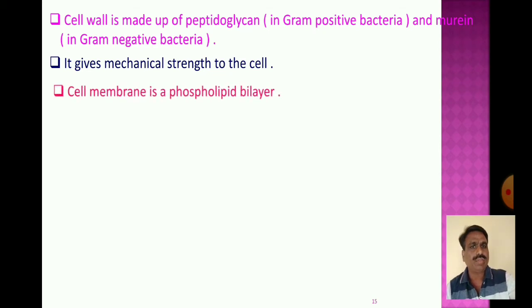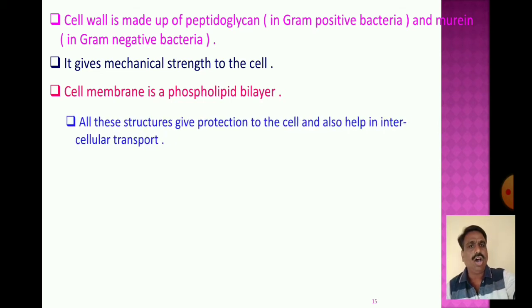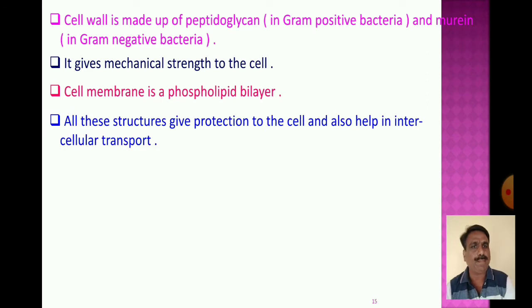So the cell membrane is a phospholipid bilayer. All these structures give protection to the cell and also help in intercellular transportation.